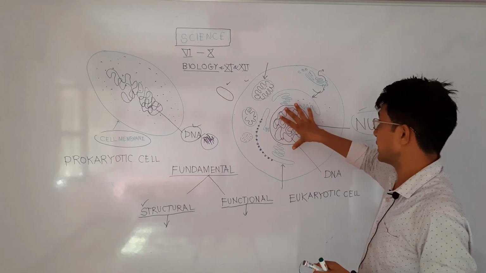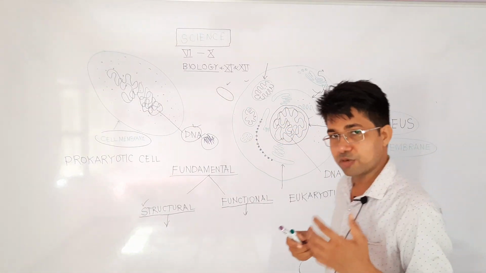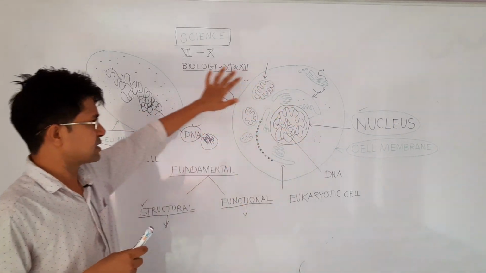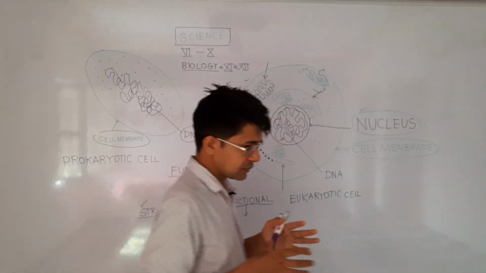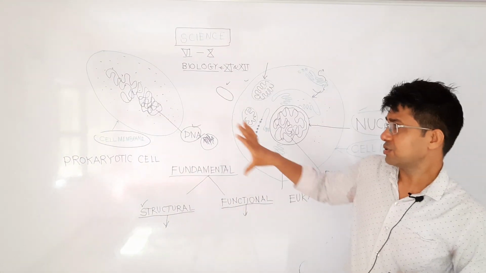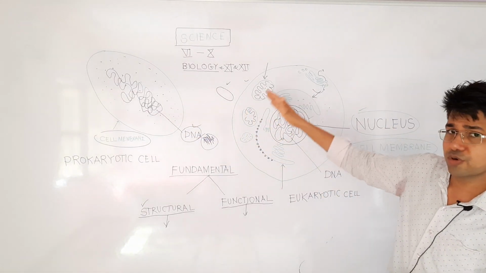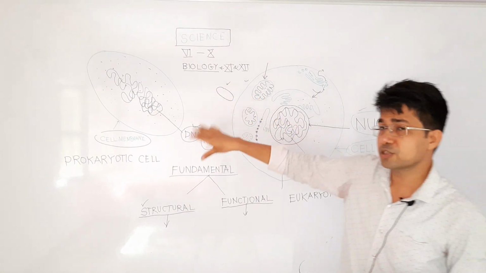Here we have DNA in a different compartment which is called nucleus. So here nucleus is the control center of the cell. We will learn more about these things in separate chapters. Here I want to tell you that this is how a cell looks like. This is what we call a prokaryotic cell, this is what we call a eukaryotic cell. Eukaryotic cells have many chambers for every function, and prokaryotic cells don't have any chambers.